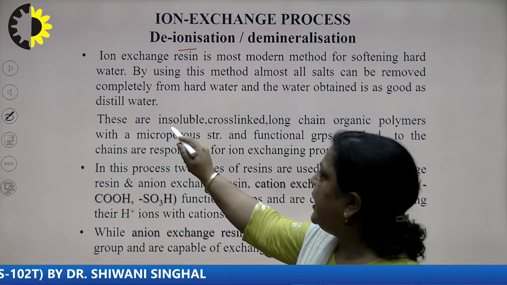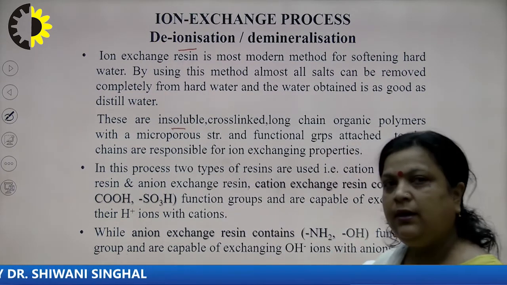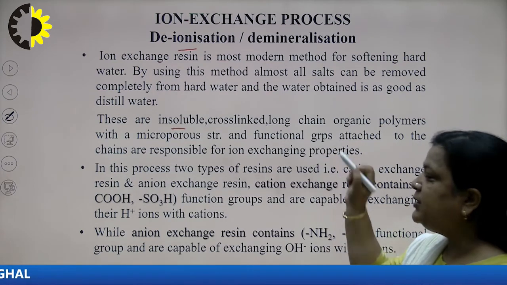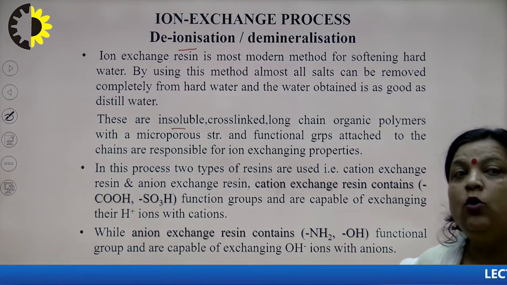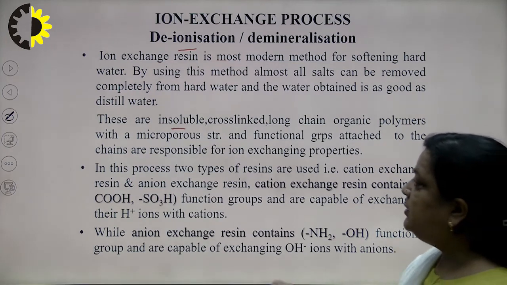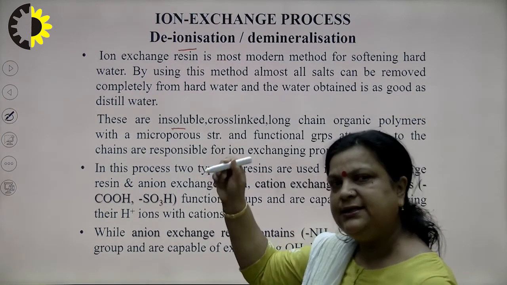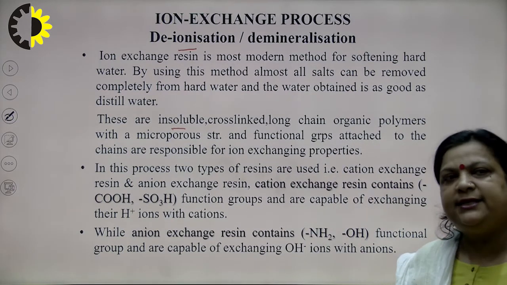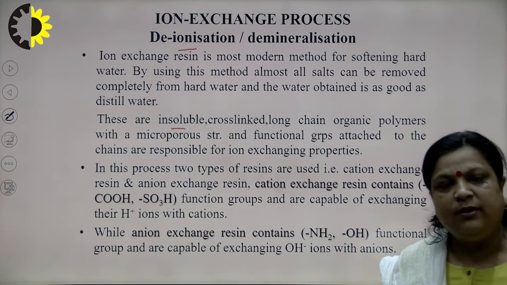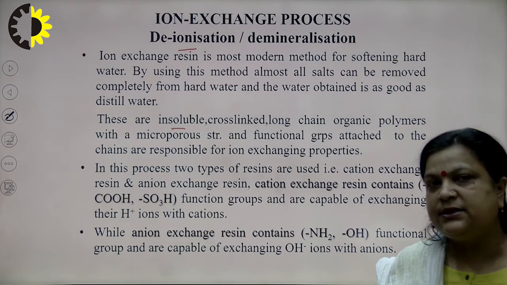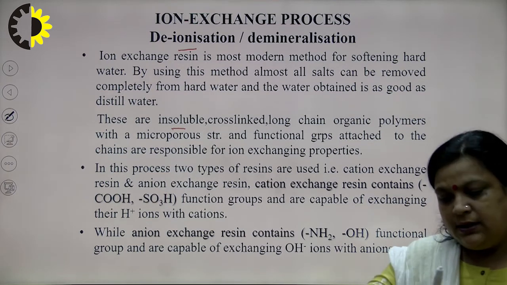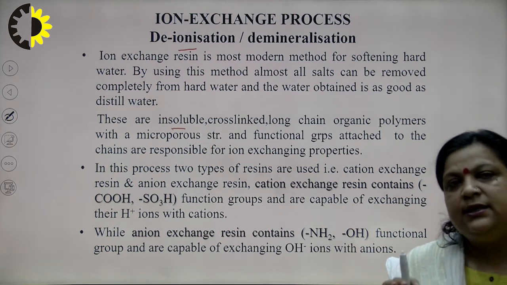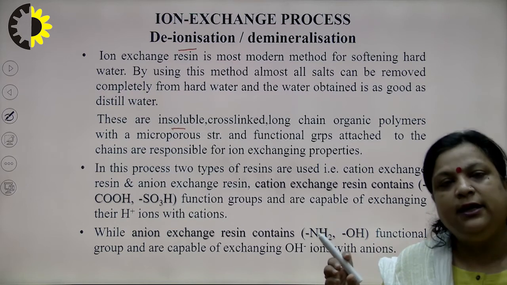So, ion exchange resins are insoluble, cross-linked, meaning a 3-dimensional structure, long chain organic copolymers with a microporous structure, meaning cavities are there, and the functional groups attached to the chains are responsible for ion exchanging capacity. The chain structure is the same, and the chain is basically a styrene divinyl benzene copolymer.